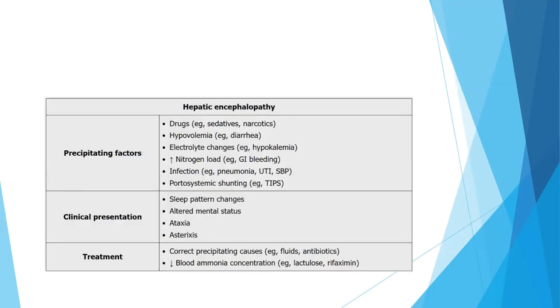In summarizing hepatic encephalopathy, precipitating factors include drugs, hypovolemia, electrolyte changes, increased nitrogen load, infection, and portosystemic shunting. Clinical presentation includes sleep pattern changes, altered mental status, ataxia, and asterixis. Treatment is to correct the precipitating cause and decrease the blood ammonia concentration by lactulose or rifaximin.